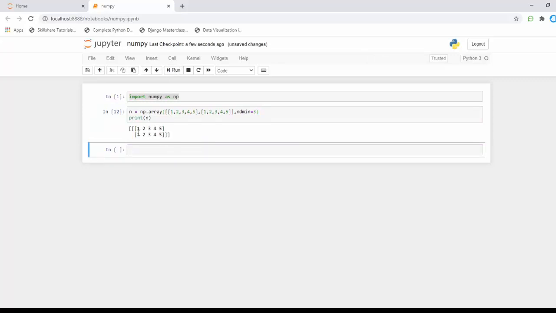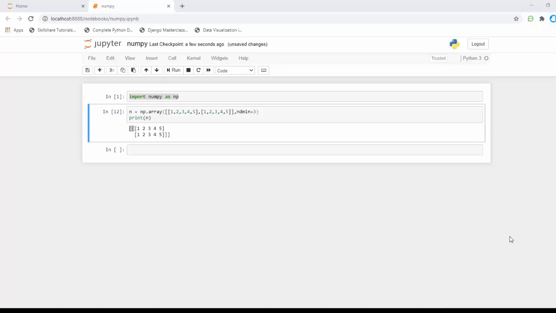Yeah, we have 3 brackets here. These extra brackets come from ndmin, the specified minimum dimension of the resultant array. Now it is a 3-dimensional array, and ndmin is used for creating the dimension.